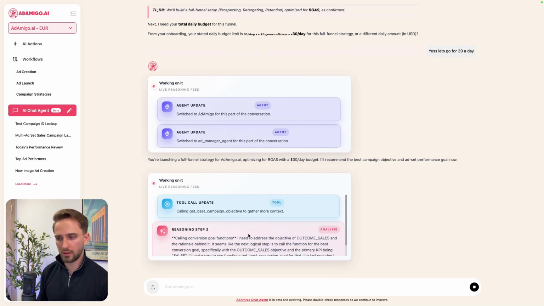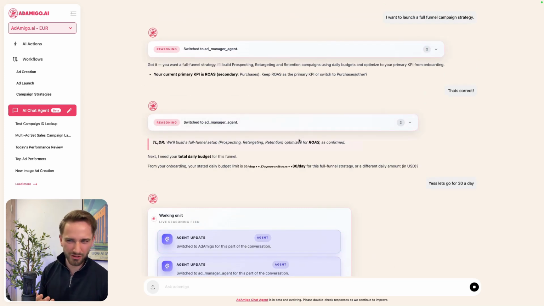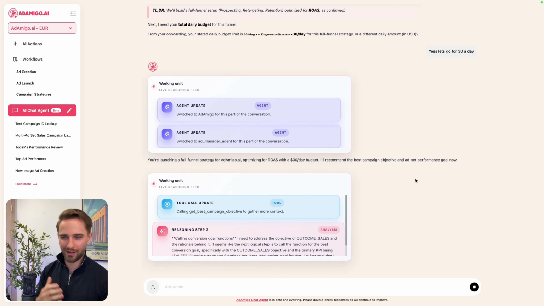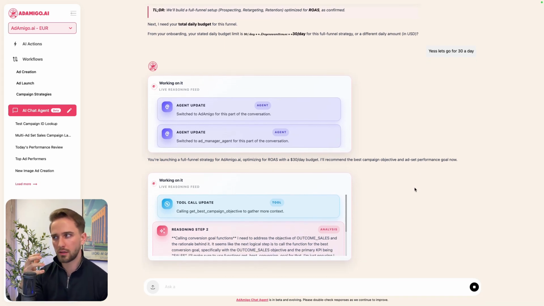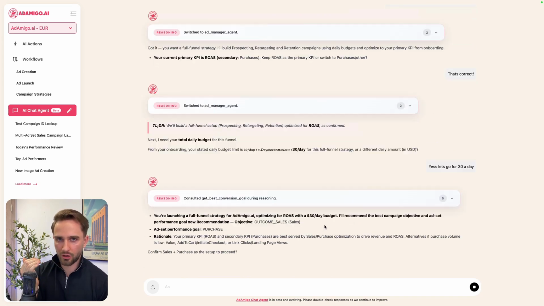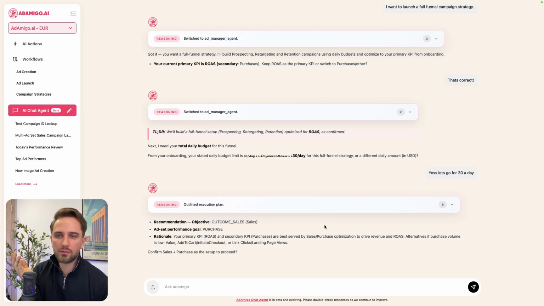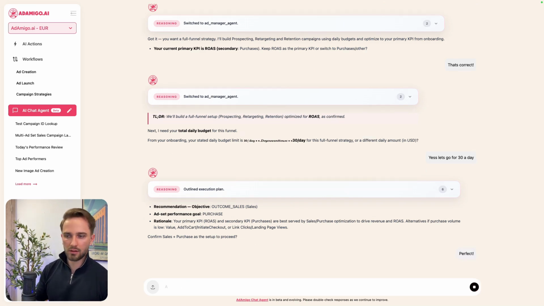You can see right here. So it understands what objectives to pull because it's return on ad spend. So certain campaigns make sense, other campaigns don't make sense. And this is what I mean with you don't need prior experience. I don't need to know what a sales objective is. I don't need to know how to create it even. I just need to know what I want. I need to know my goals for my business. And then the agent figures out all the rest. See here? So it goes for a sales objective, ad set level, purchase optimization, and it explains the rationale, right? Perfect, right? So this is what I mean.